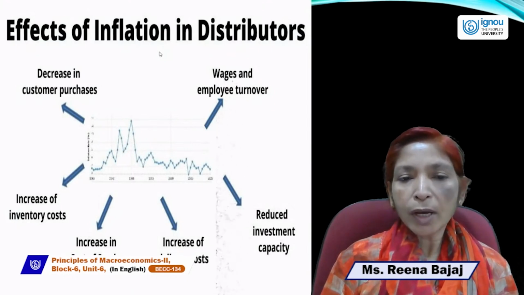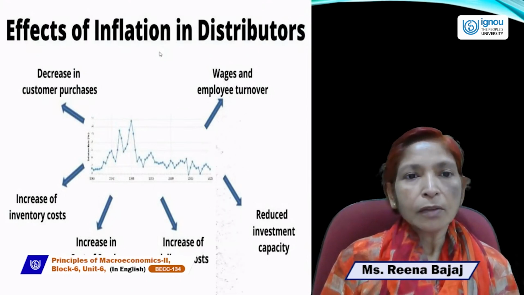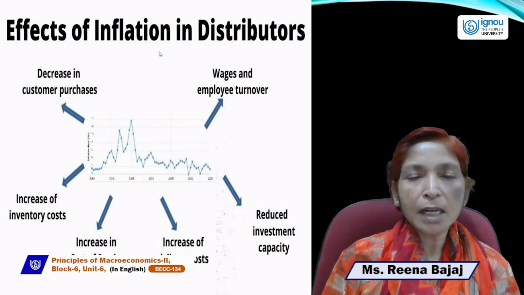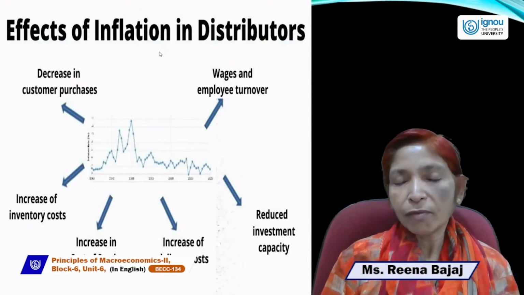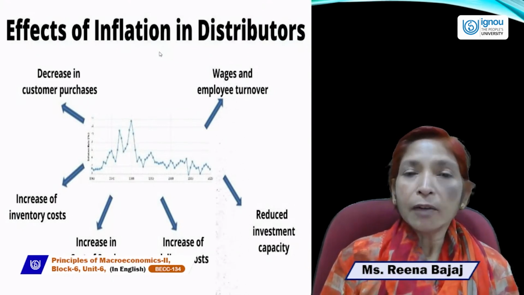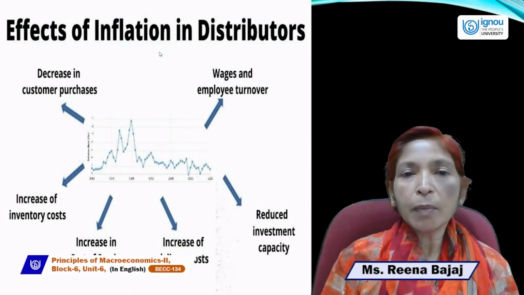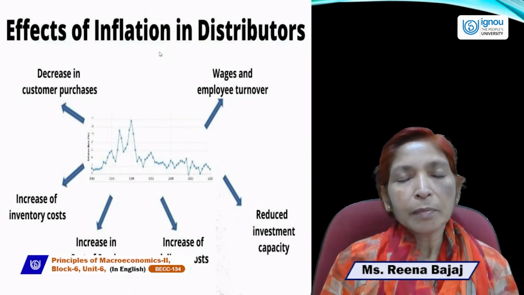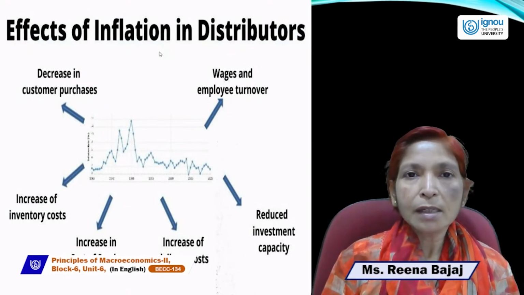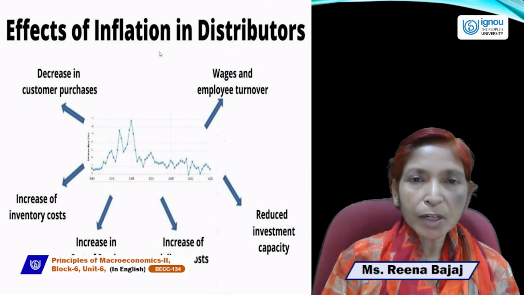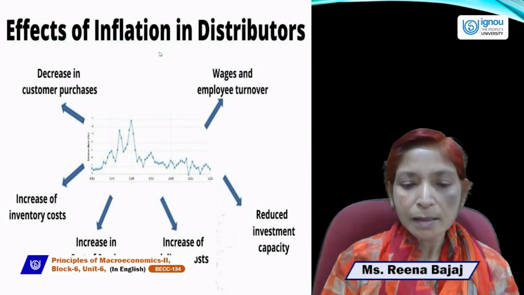Wages and employee turnover will increase. Sometimes when inflation increases, labor will demand more wages. When the wage level increases, the price level will again go up. Then inflation occurs, and again labor will demand more wages, so the wage-price spiral will raise the price level, and this process will go on continuously, and at the time of inflation wages also increase.